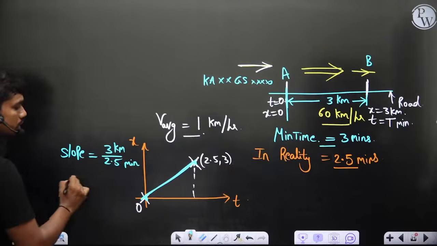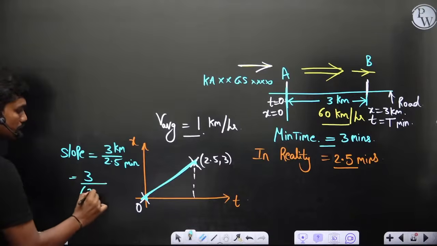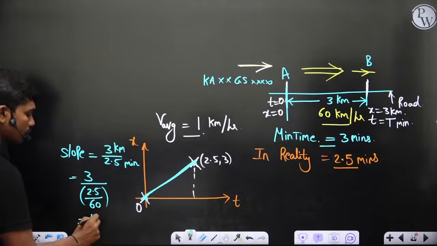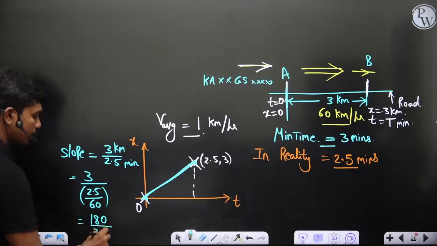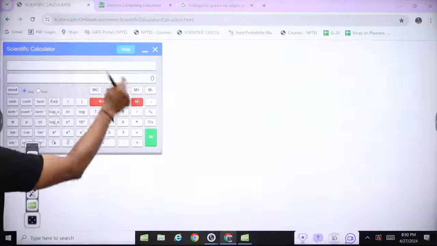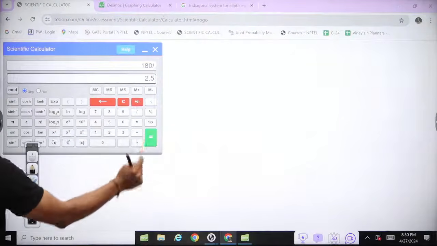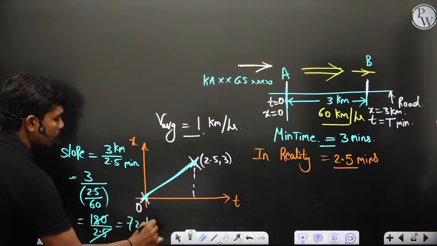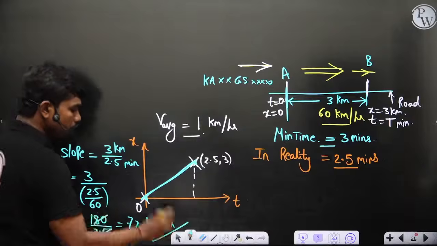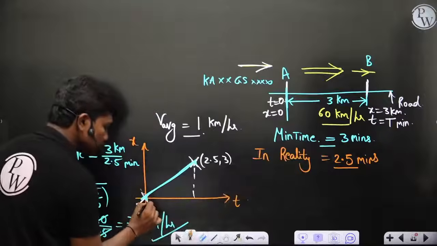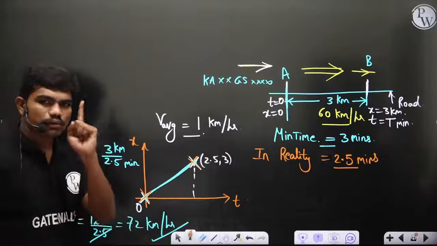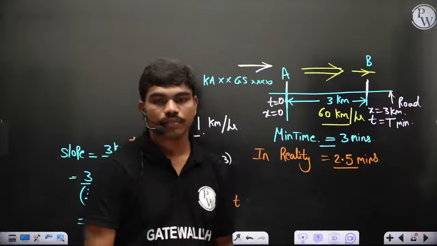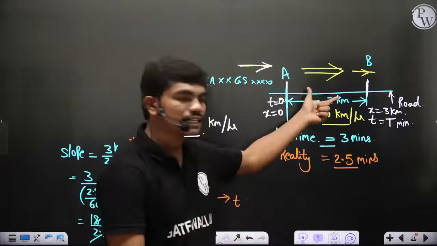If you convert this to hours, 1 hour is 60 minutes, so 180 by 2.5, which is 72. So this is 72 kilometers per hour. Which means if you have made these 2 points, definitely at least at one point in your trajectory your speed is 72 kilometers per hour. Yes or no? Correct? Definitely you would have traveled somewhere in between at a speed more than 60.